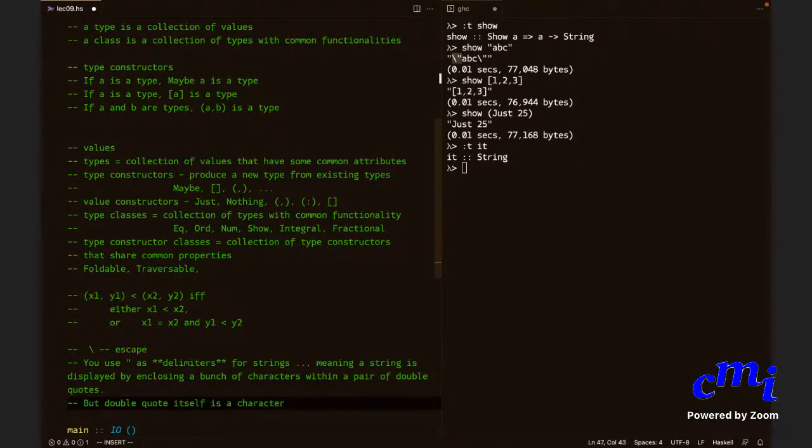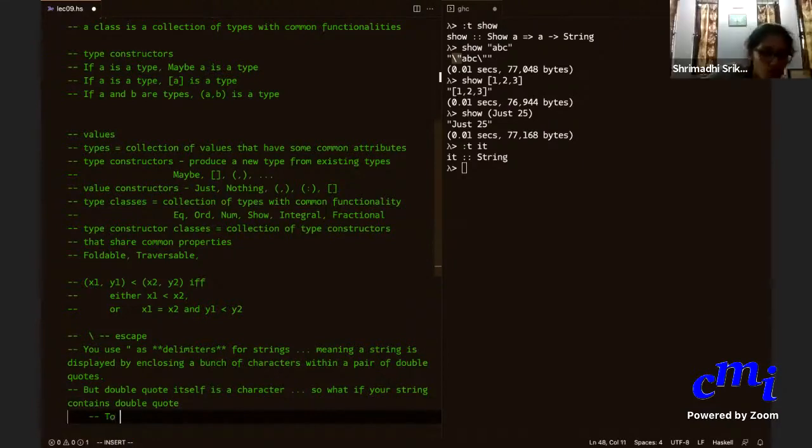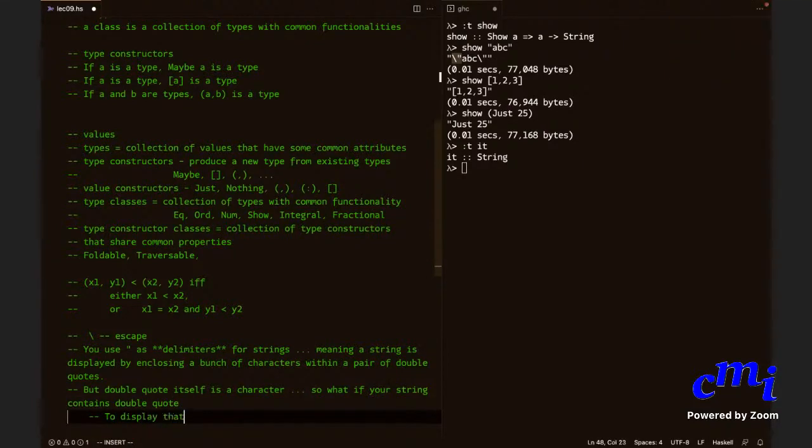So what if your string contains a double quote? Then to display it, you use a backslash.